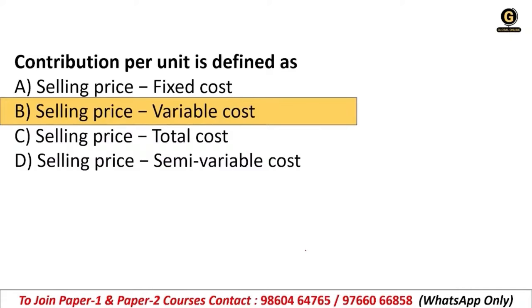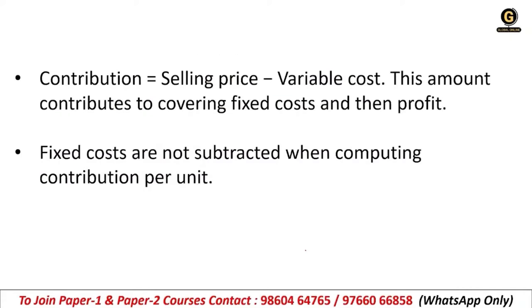Okay, see, this is the formula. Contribution is equal to selling price minus variable cost. Okay, so this amount contributes to covering fixed cost and then profit. Okay, I'll explain how it is. Fixed costs are not subtracted when computing contribution per unit.